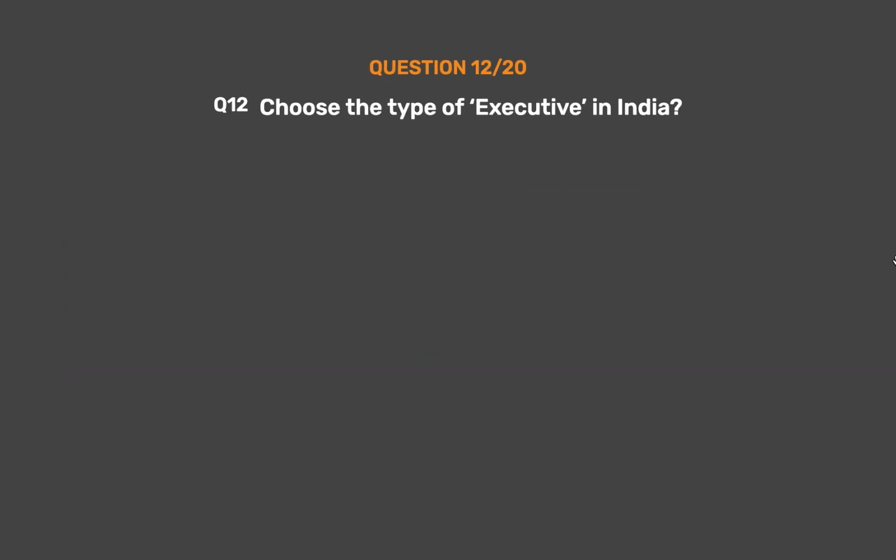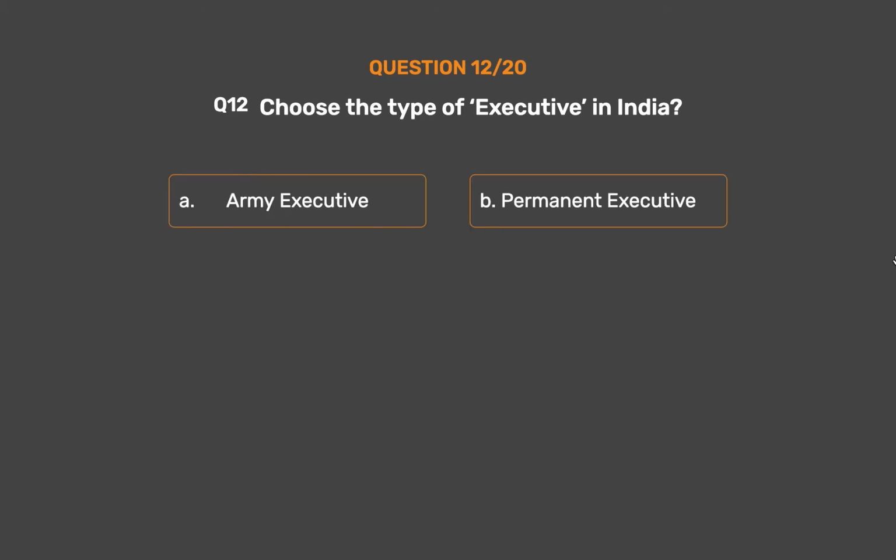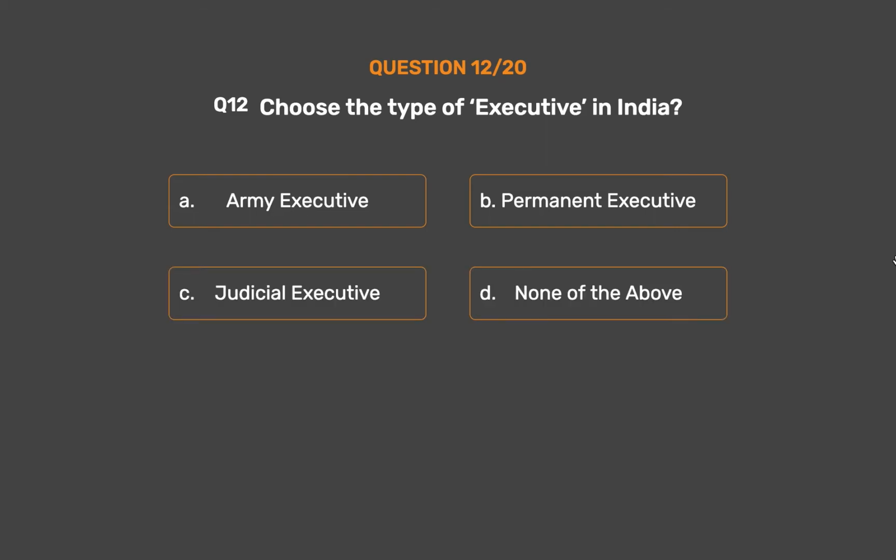Question number 12. Choose the type of executive in India. Option A. Army executive. Option B. Permanent executive. Option C. Judicial executive. Option D. None of the above.